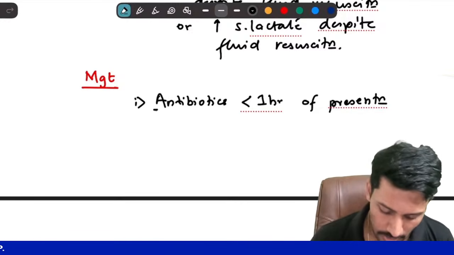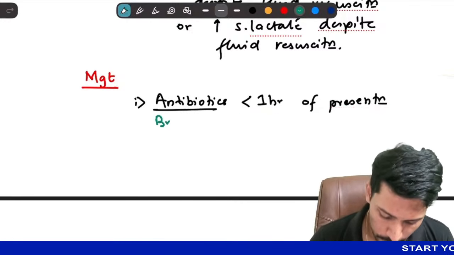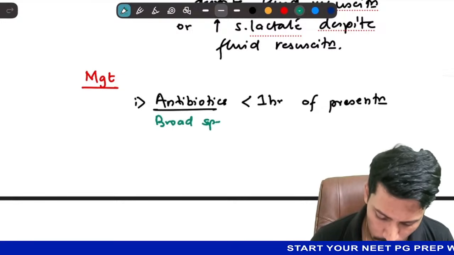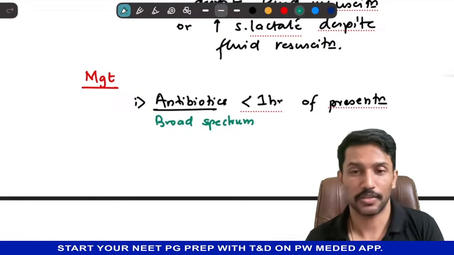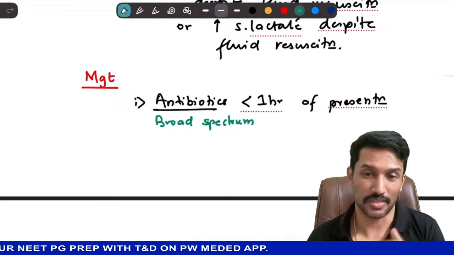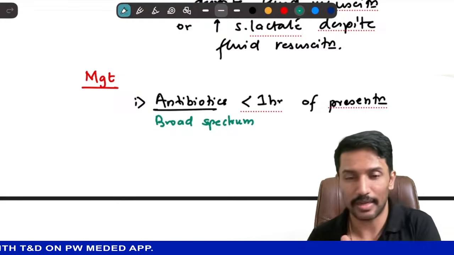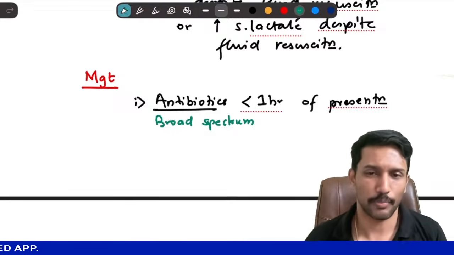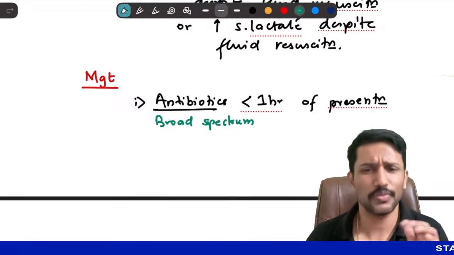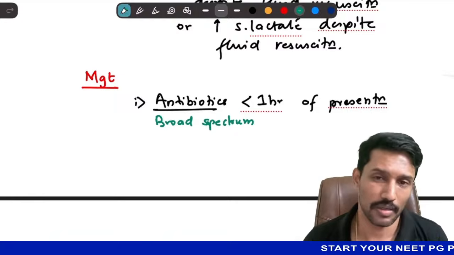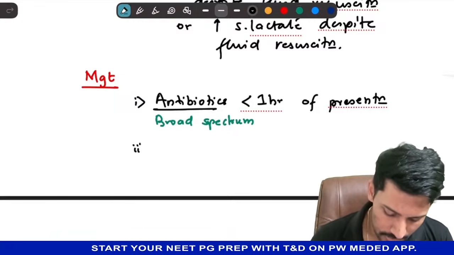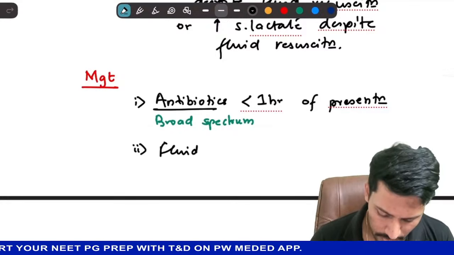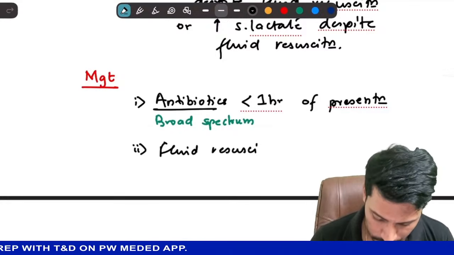Give antibiotics. Antibiotics should preferably be broad spectrum. We have to take into account many factors, like what are the risk factors for a particular infection in a patient, what is the prevalence of resistant organisms in that locality, in that hospital, and then you choose an appropriate cocktail of antibiotics, which you will revise once the sensitivity report comes. Antibiotics within 1 hour.